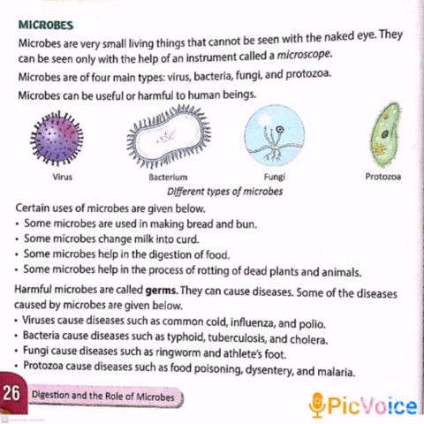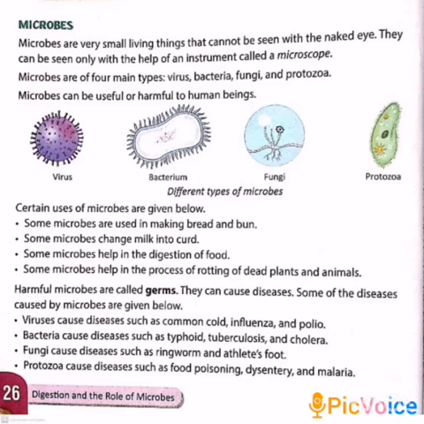Now let us see the harmful microbes. Harmful microbes are called germs. They can cause diseases. Some of the diseases caused by microbes. Okay, let us see.